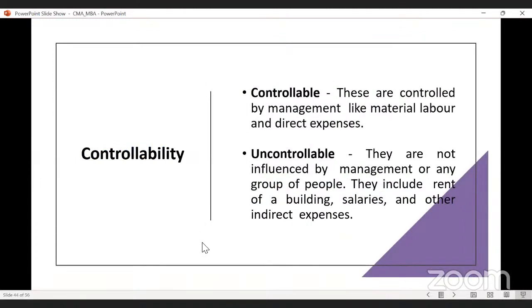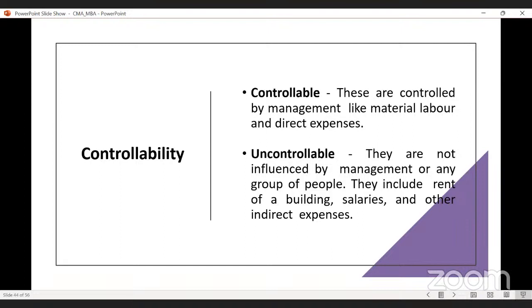Next, on the basis of controllability, the cost may be controllable cost or uncontrollable cost. So what are controllable costs? Which can be controlled. These are controlled by management, like labor and direct expenses. But there are some costs which cannot be controlled by the management or any people. Let's say you are the production manager, whatever steps you take, you cannot control it.